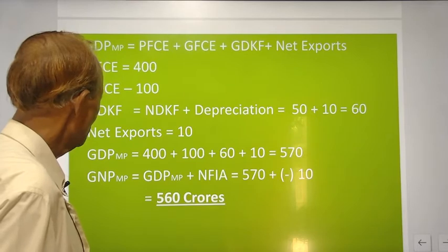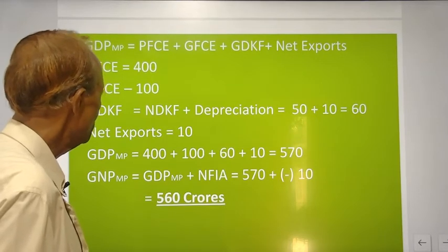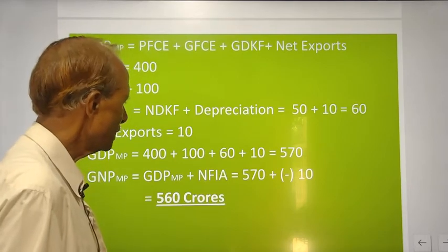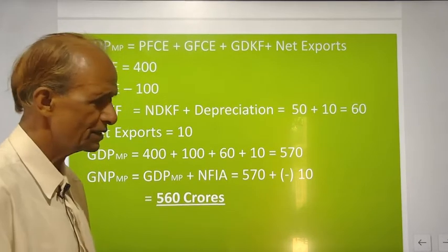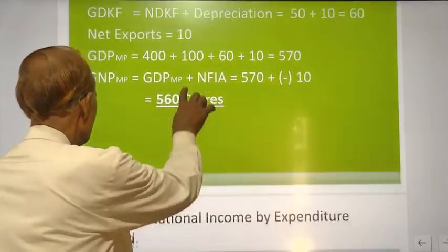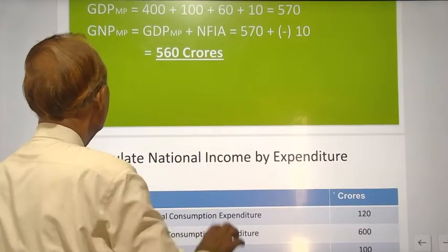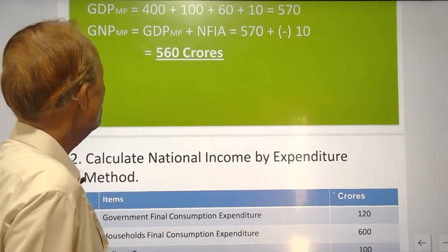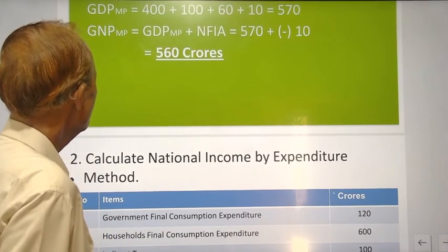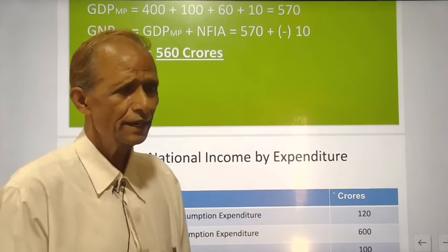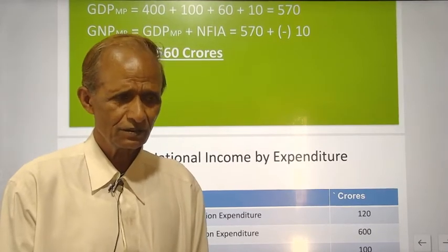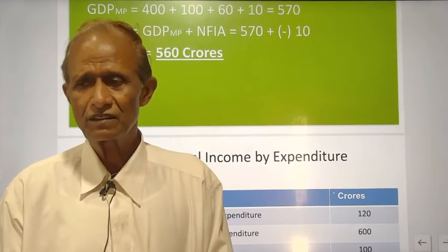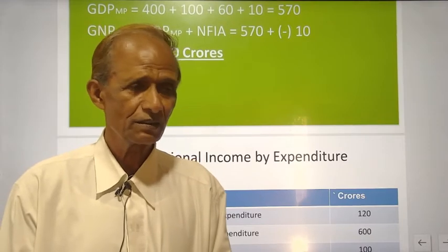Now, if you want to convert GDP MP into GNP MP, then net factor income from abroad should be added. That is minus 10. That will be 560 crores. Then GNP MP will be 560 crores. If you want to get NNP FC, then at first you should subtract depreciation or consumption of fixed capital,